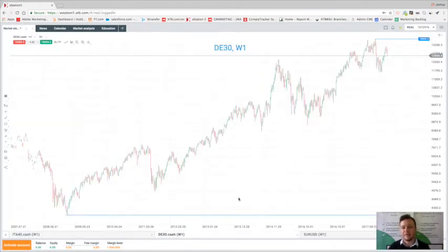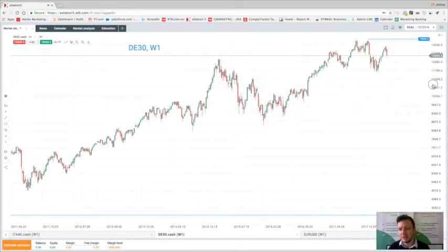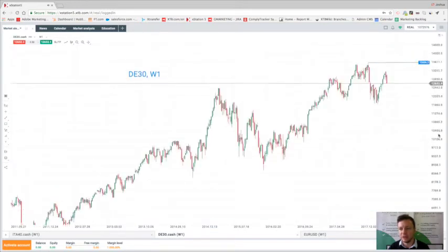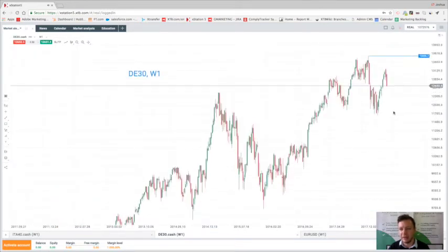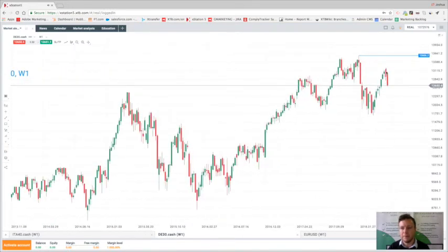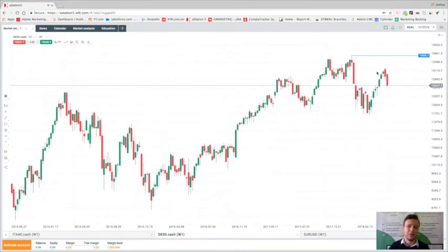It's not just Italy that's been affected. This is the D30, the German stock market, and obviously Italy being the third largest economy in the Eurozone, if we do have some negative news out of there, it can impact the whole bloc. Now, the D30 has been in a strong move higher. Again, look at a very long time frame. This is weekly, going back to 2009. The market has rallied very strongly, but we did get a potential reversal signal last week with a bearish engulfing candlestick. As you can see here, we had this big red candlestick last time out, which engulfed the entirety of the prior week's range.